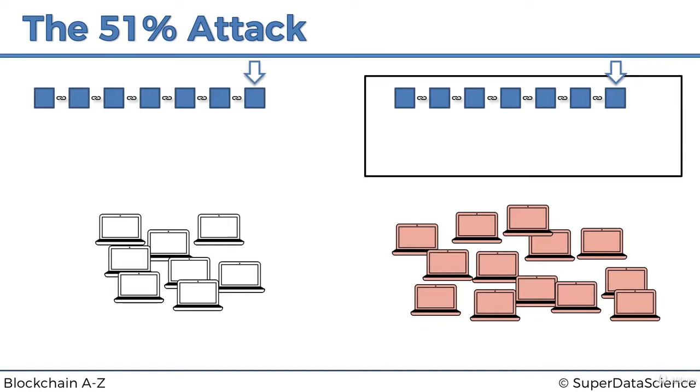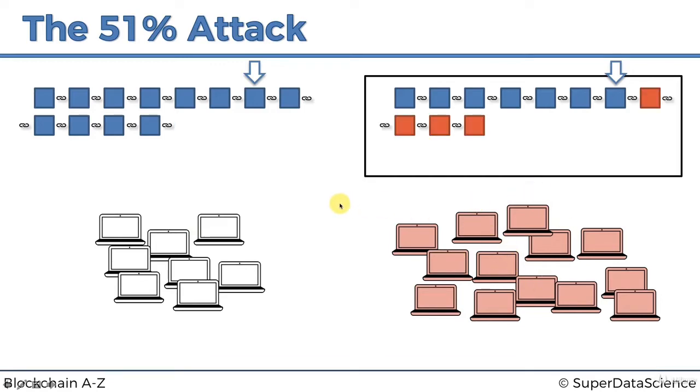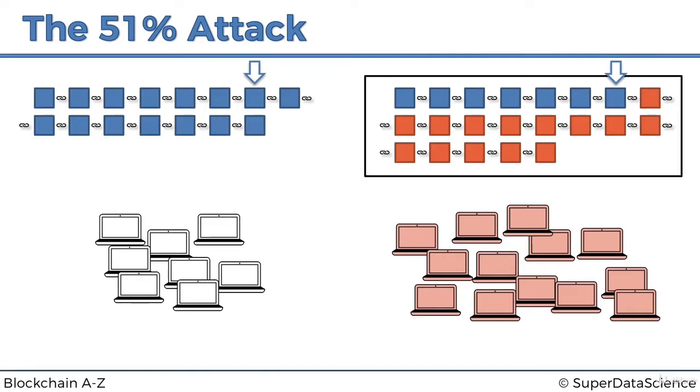So these guys keep mining. They get 2 blocks after a certain time. In the same time, because there are more miners here, they have more hash rate, so they get more blocks. They get 4 blocks. These guys get 3 blocks. These guys get 5 blocks. These guys get 3 blocks. These guys get 4 blocks or something like that. Basically, as we can see, because there are more of them, as more time passes, these mine some blocks, these mine more blocks, and the difference between them increases.